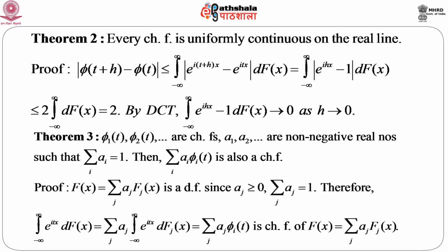So, we have observed that any characteristic function, irrespective of the distribution function, is always uniformly continuous. And if we have a bunch of characteristic functions and take a convex combination of them, the resultant function is also a characteristic function. That means there exists a random variable and a distribution function for which this convex combination is a characteristic function.